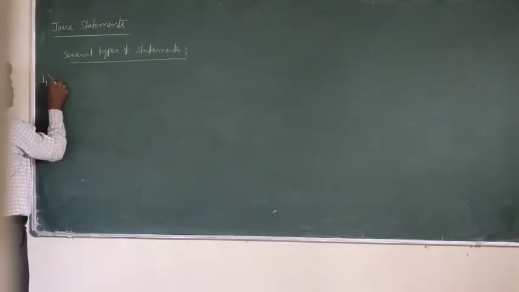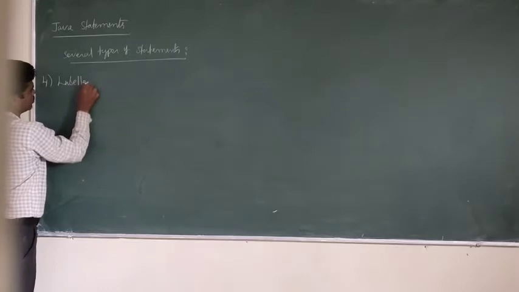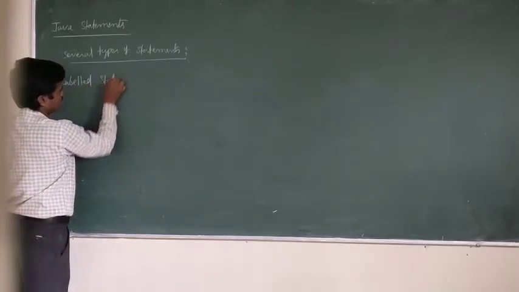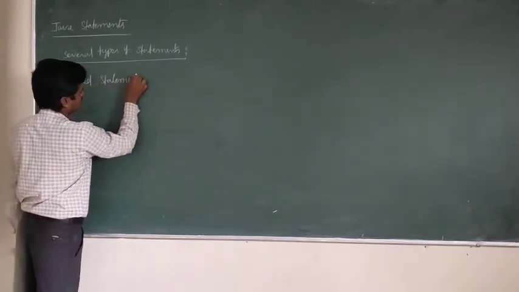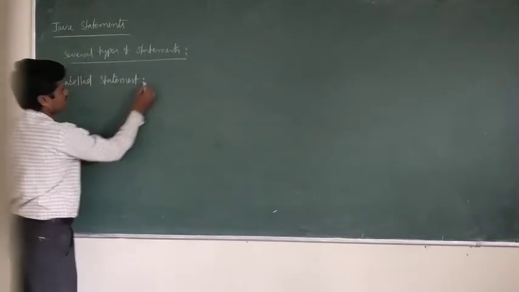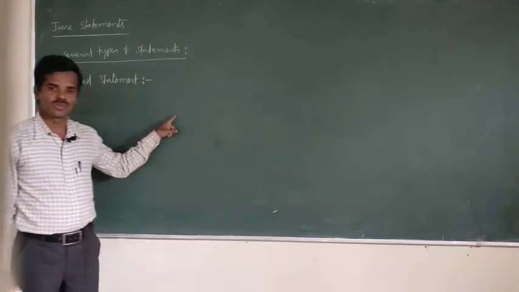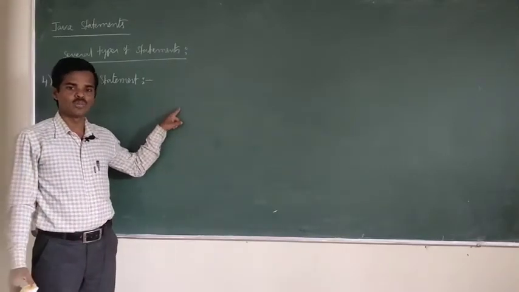Fourth one, labeled statements. Labeled statements are going to be used to identify the loops.